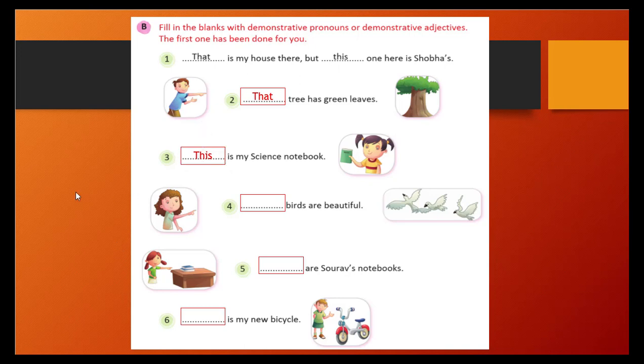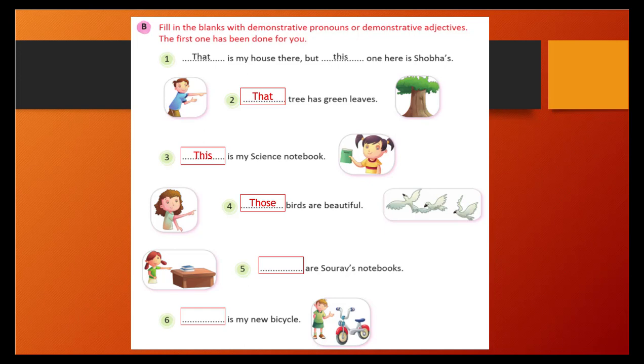Blank space birds are beautiful. So here birds is a plural form. Those or these? Those, right? You are indicating those birds. So those birds are beautiful. Fifth one: blank space are Saurav's notebooks.